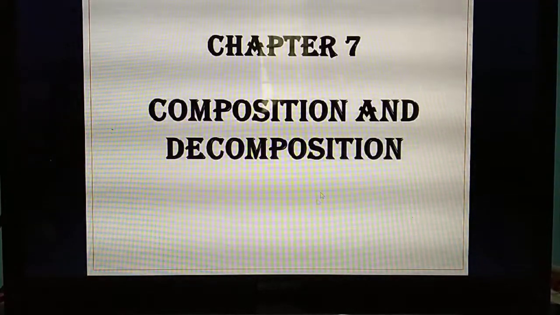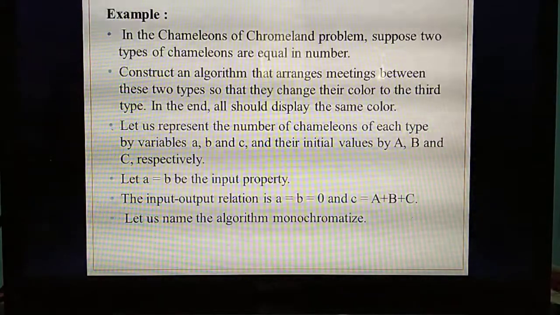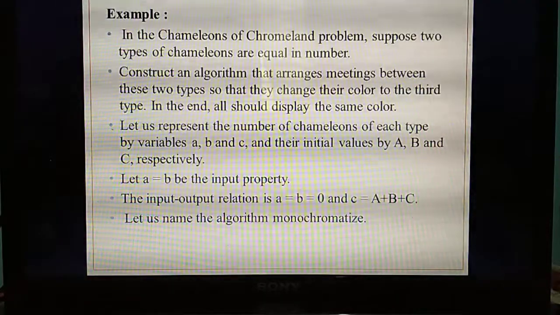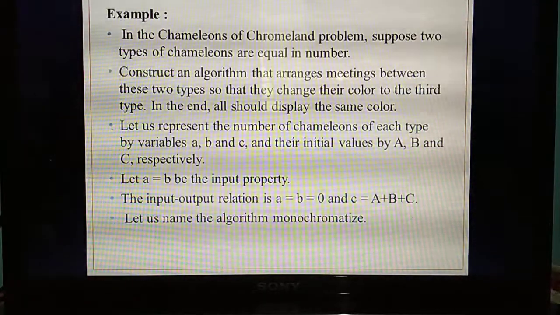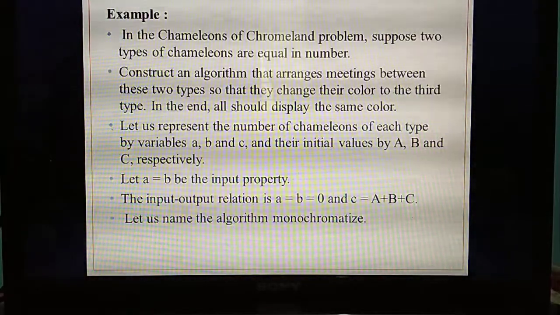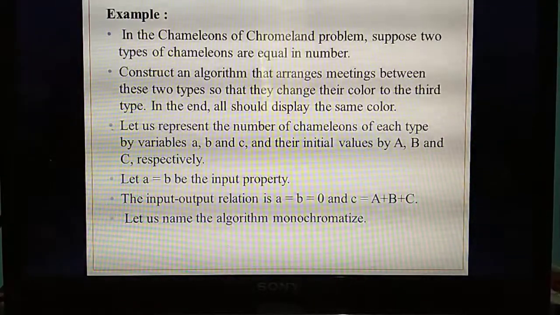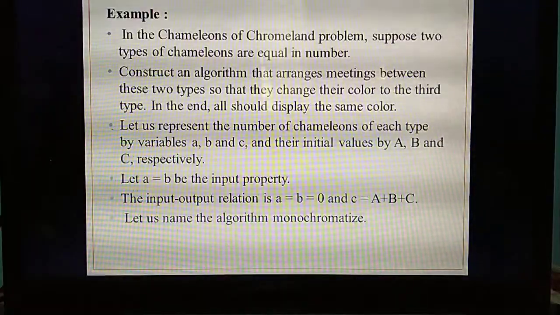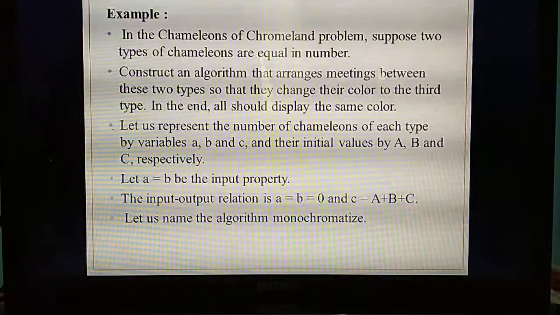Continuing from that, today we are going to study the Chameleons of Chromland problem. This problem, you have already studied those questions in the 6th chapter. Are you remembering? Please study these questions thoroughly because the same question is there next year also. In 12th standard also this Chameleons of Chromland problem is there, the same problem and same answer. If you study thoroughly, next year no need to study this question. So please listen carefully and study.